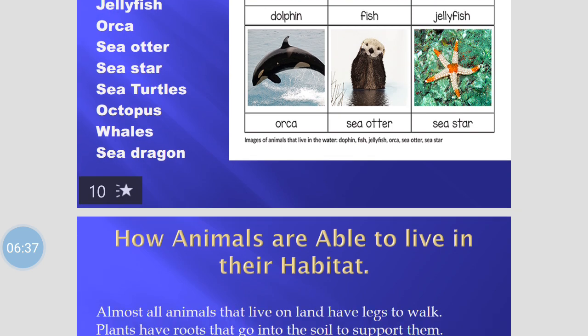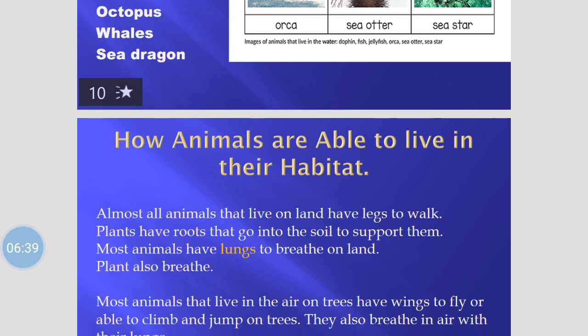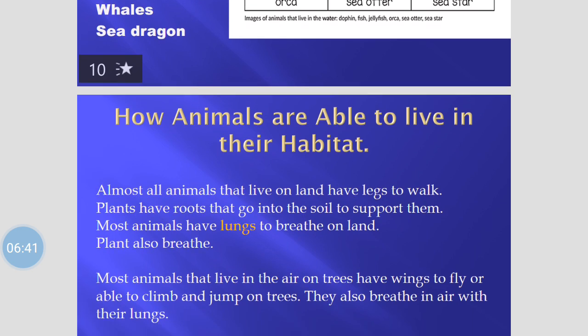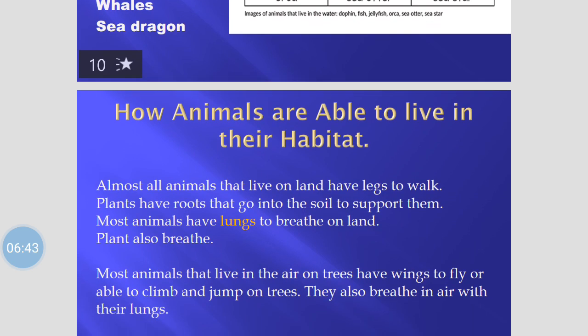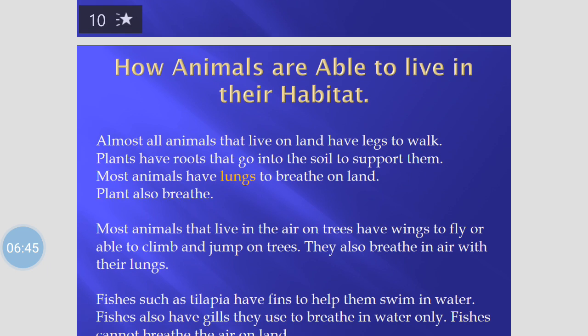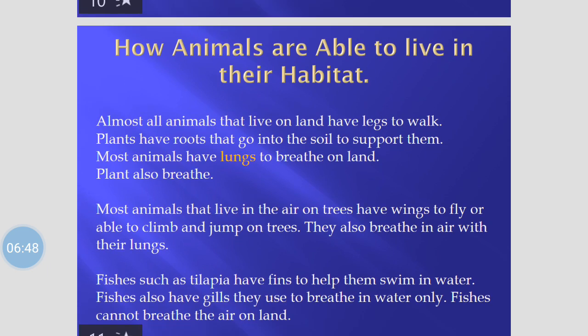Good. Now let's learn how animals are able to live in their habitat. Almost all animals that live on land have legs to walk. Can you mention some of the animals? Write them down, and give it to me as an assignment.